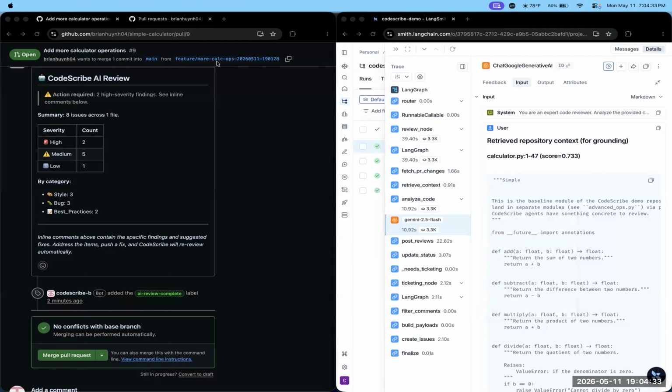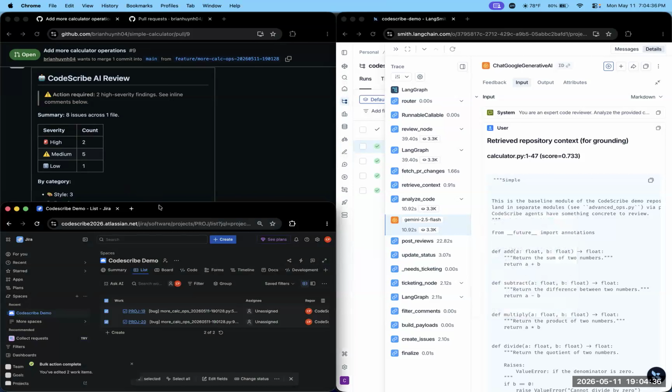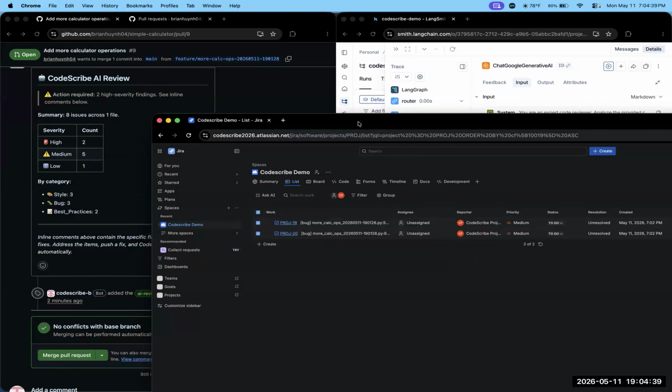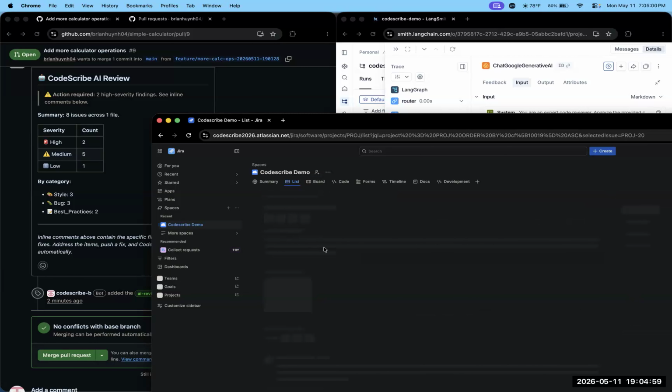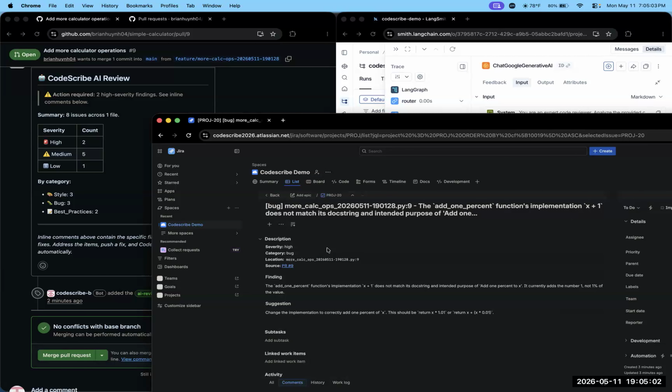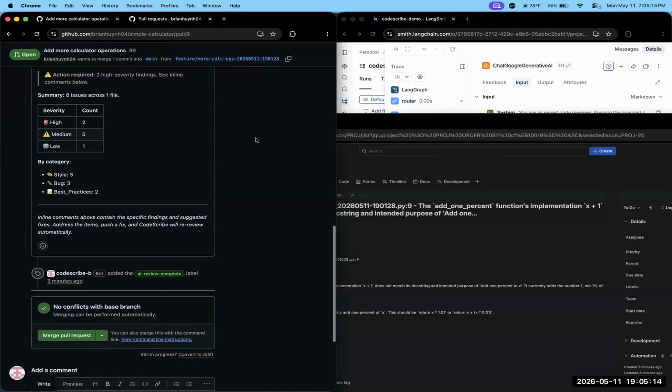For our Jira ticketing agent, we have the threshold set to high, so all of the high severity issues will get flagged, and those are the ones that get ticketed within the Jira dashboard. And we can see from the two high severity issues, we have one of them being the zero division logic, as well as the add 1% logic. And so we can see that the orchestrator has correctly passed on these high severity bugs to Jira. And we can go ahead and merge the request.